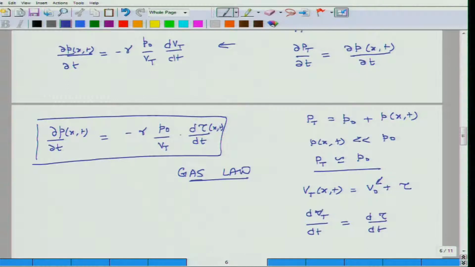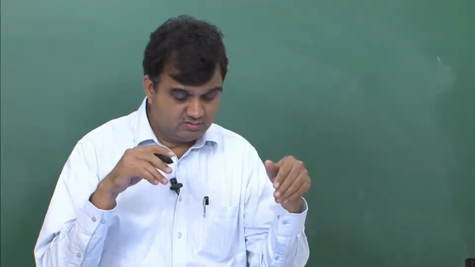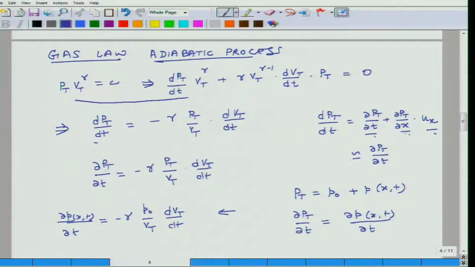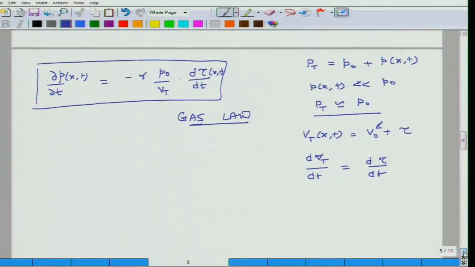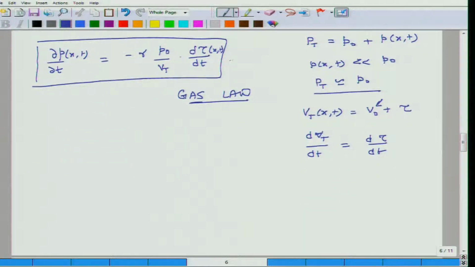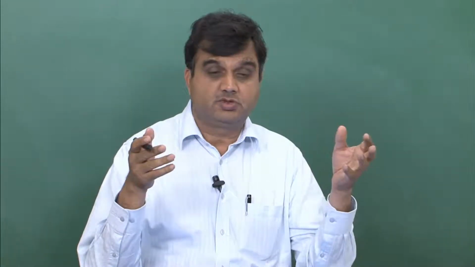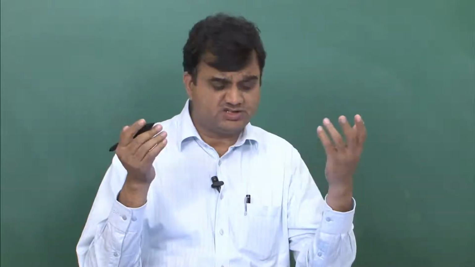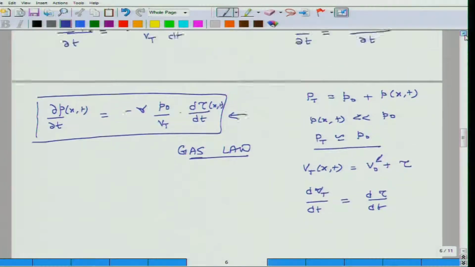This gas law is actually a differential form of the adiabatic gas equation. The integral form of the adiabatic gas equation was this. What we have done is differentiate it and also embed some of the assumptions which we started with, and this is what we have come to. Here we have assumed that the process of compression and expansion of gas is adiabatic. Had this process been a different one, we would have started with a different initial equation.